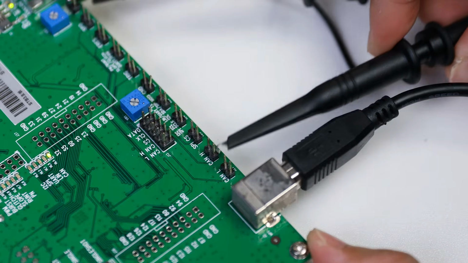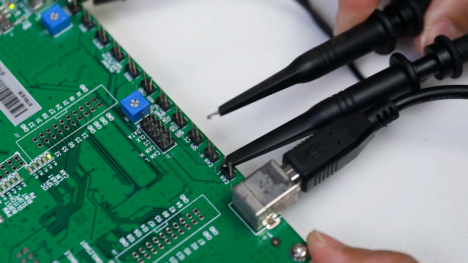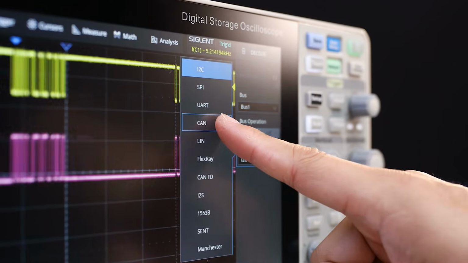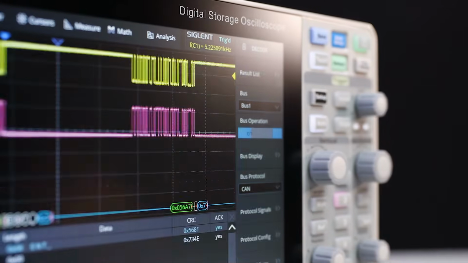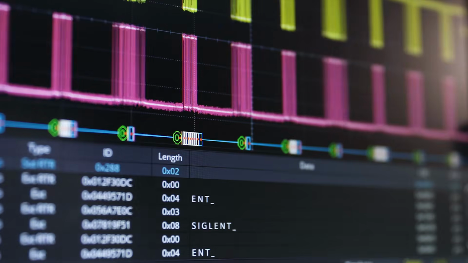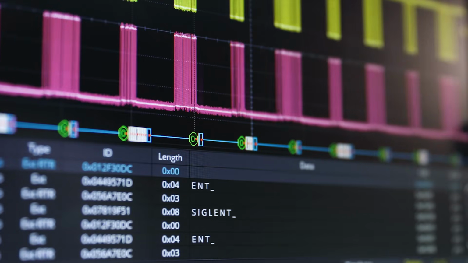For serial decoding applications, the HD includes I2C, SPI, UART, CAN, and LIN decoding, and features options for CAN-FD, FlexRay, I2S, MIL-STD-1553B, CENT, and Manchester protocols.